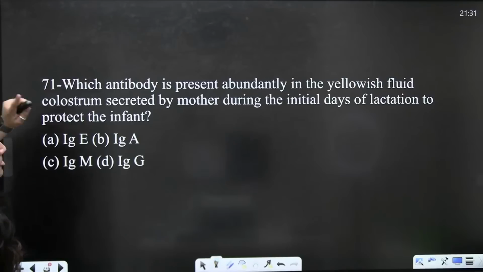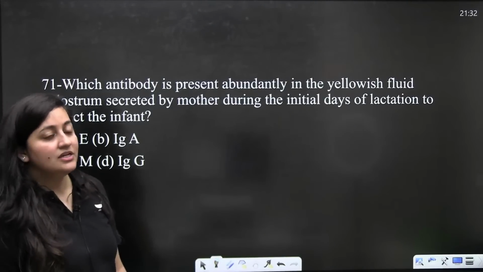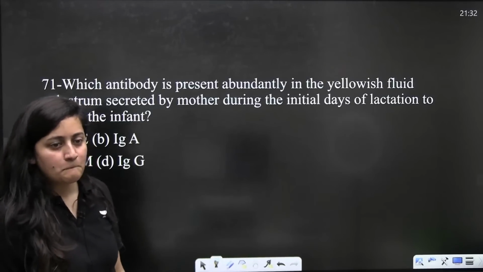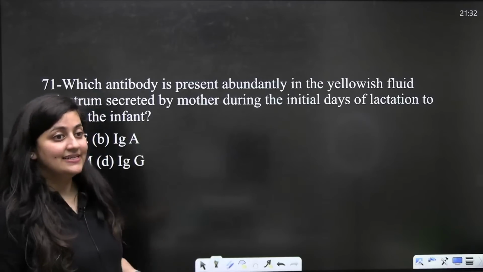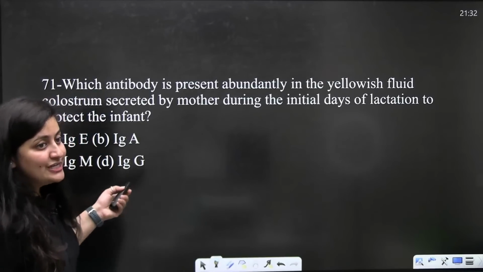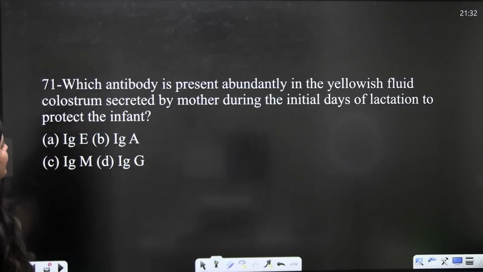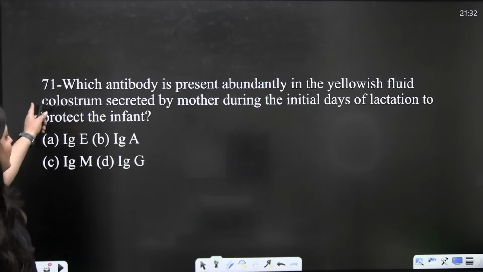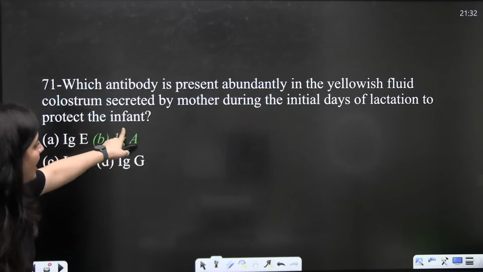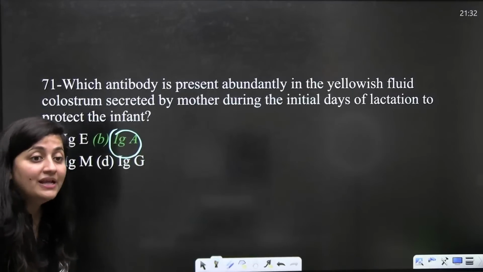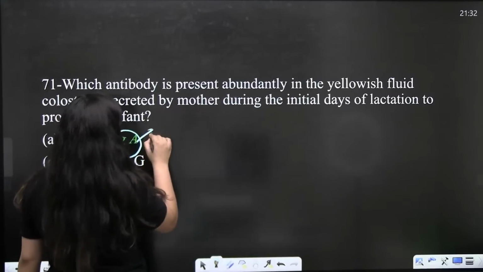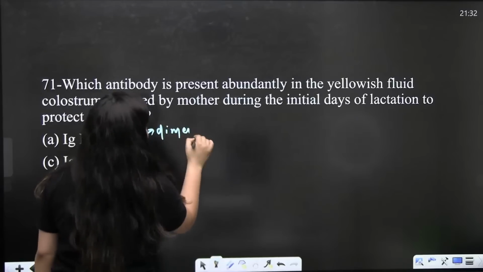Now the next question: which antibody is present abundantly in the yellowish fluid colostrum secreted by the mother during the initial days of lactation? Easy it is. Colostrum is enriched with IgA, immunoglobulin A, and this immunoglobulin A is a dimer.